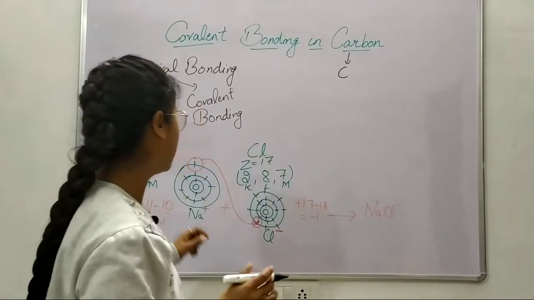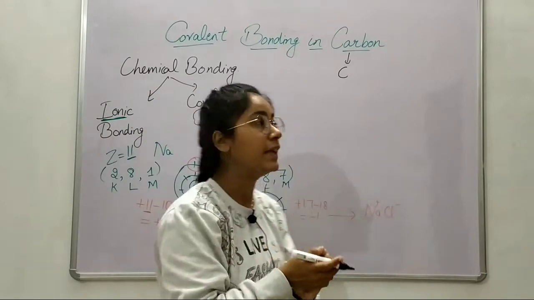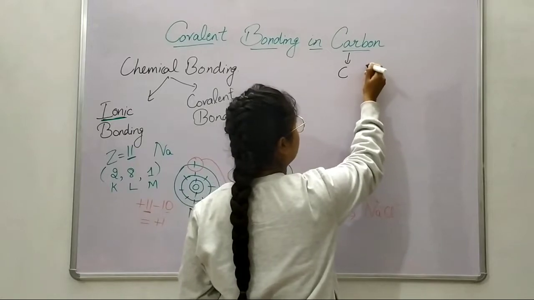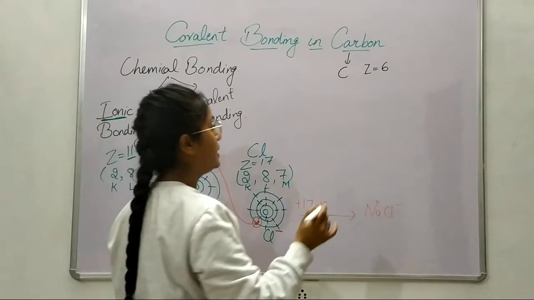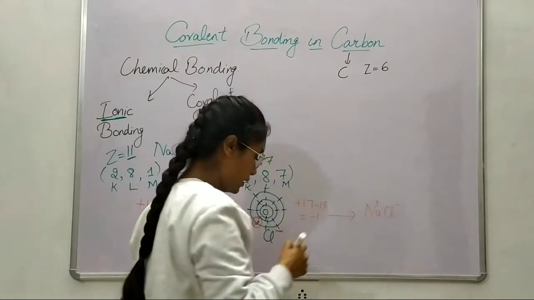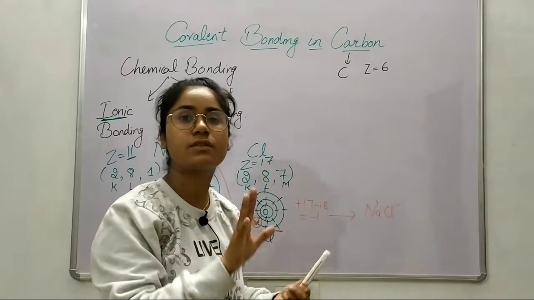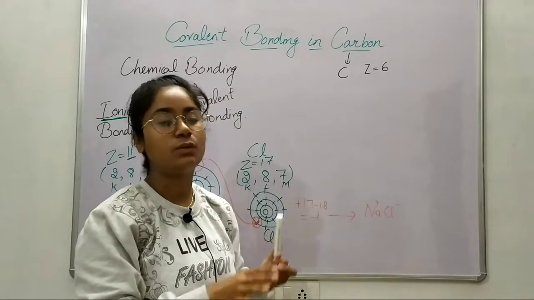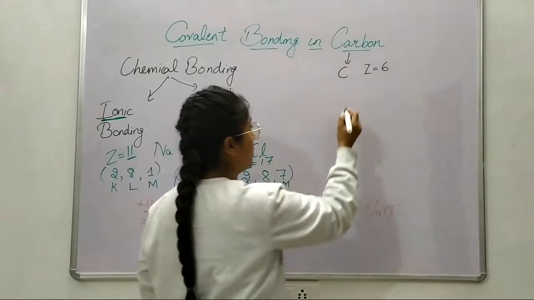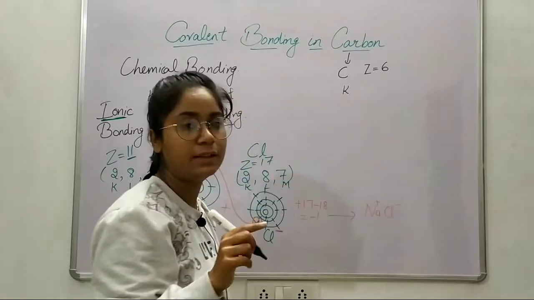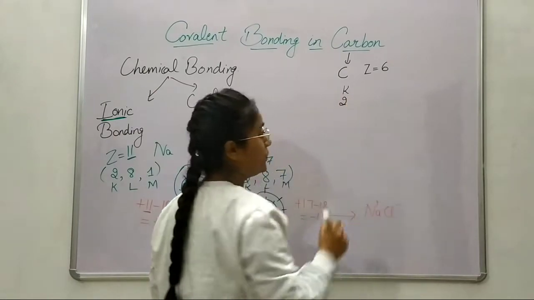Okay, now as in these compounds or atoms we had first discussed its atomic number. Now the atomic number of carbon is 6, right? Since the atomic number of carbon is 6, it has 6 protons. If 6 protons are there, carbon is also electrically neutral, so 6 electrons are there. And if 6 electrons are there, we will have to arrange them in the orbits or shells. So first orbit is K orbit. In the first orbit only 2 electrons can be present due to the duplet rule. So 2 electrons are here.